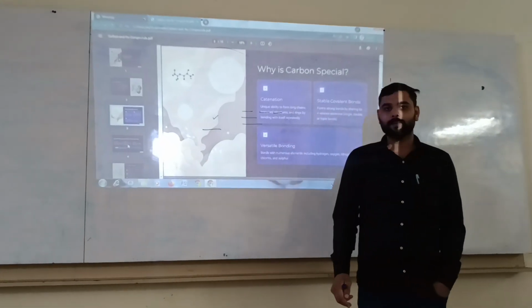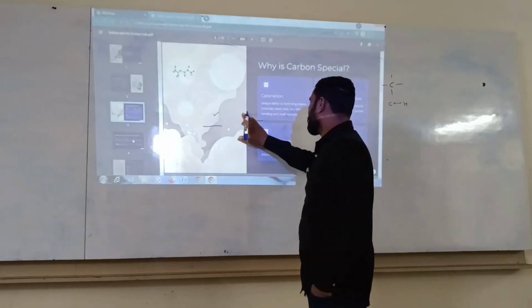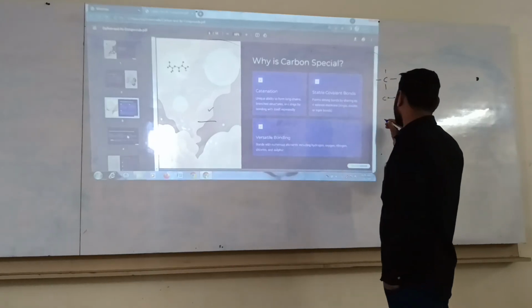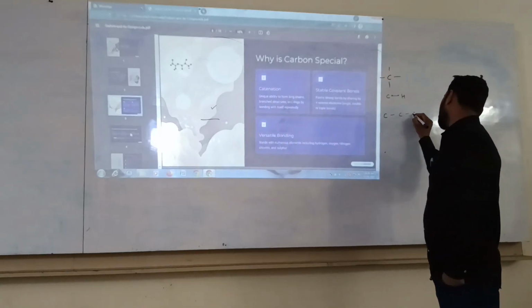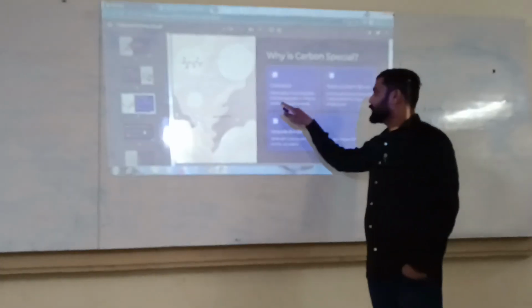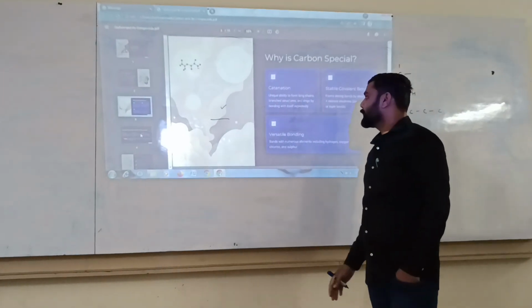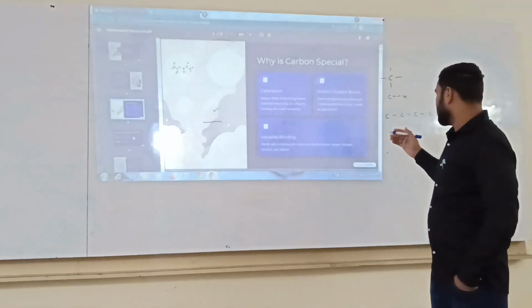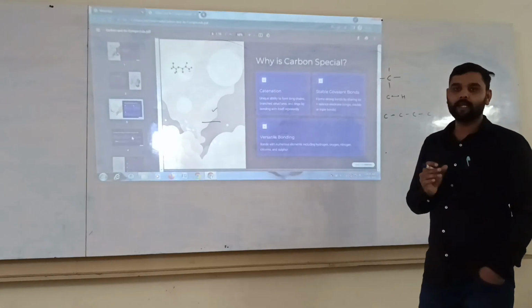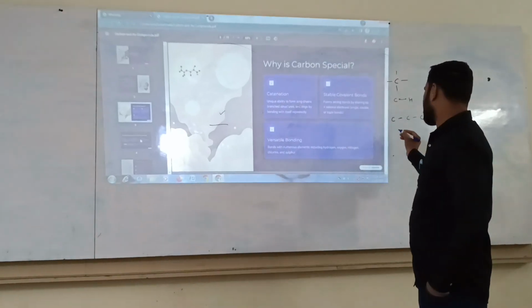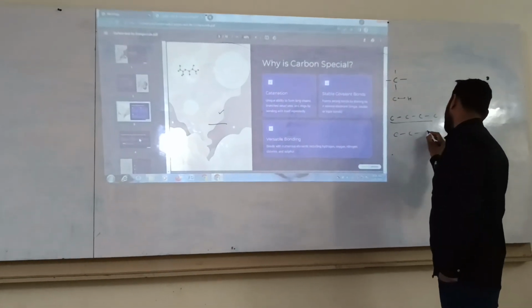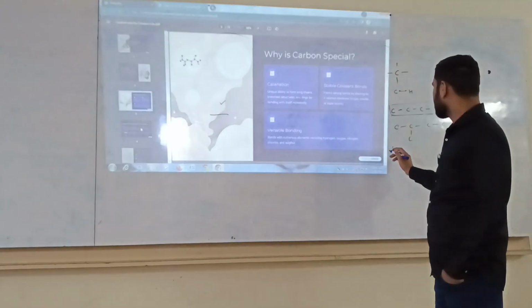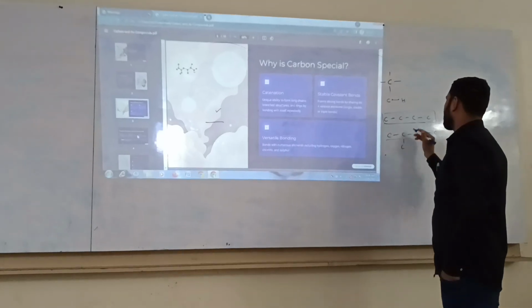Next, why is carbon special? Because carbon has a unique property called catenation. Catenation means carbon can form long carbon-carbon chains. It is the unique ability to form long chains, branched structures and rings by bonding with itself repeatedly. So carbon can link with itself with single or multiple bonds in a straight chain or in a branched chain. This is a ring structure, or this is a branched structure.